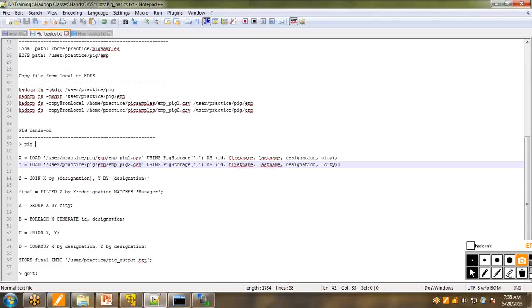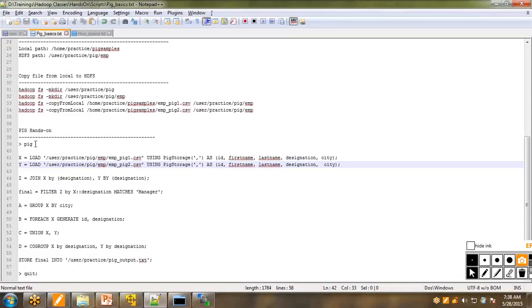Okay, so before it comes up, let me put the other statements here. The second statement is a similar thing. I'm loading the second file into the dataset called Y. Now I would like to join the two datasets based on the designation column. This is the statement for it. Furthermore, I would like to process the output so that only records where the candidate is a manager remain. That's what I'm doing here. Filter Z by the X designation.